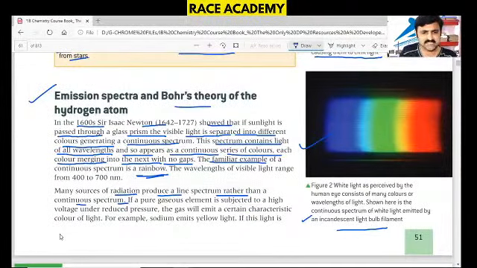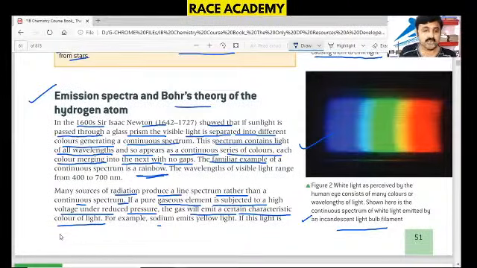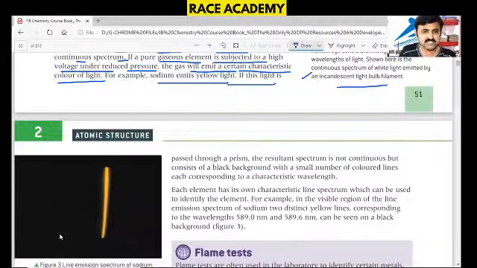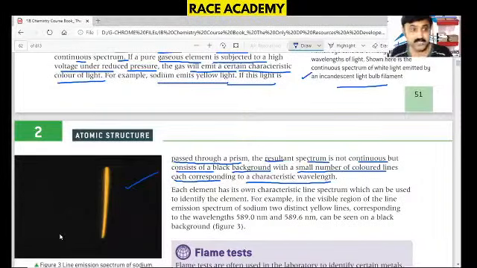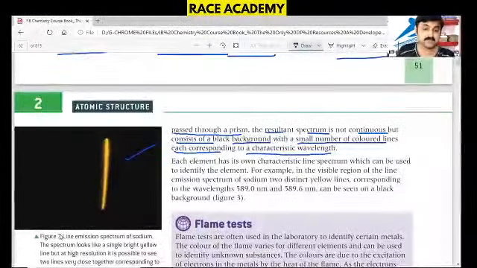If a pure gaseous element is subjected to high voltage under reduced pressure, then the gas will emit a certain characteristic color of light. For example, sodium emits yellow light, and when this light is passed through a prism, as shown in the picture, the resulting spectrum is not continuous, but consists of a black background with a small number of colored lines, each corresponding to a characteristic wavelength. That's what we studied in the previous lecture on electromagnetic radiation and line spectrum.